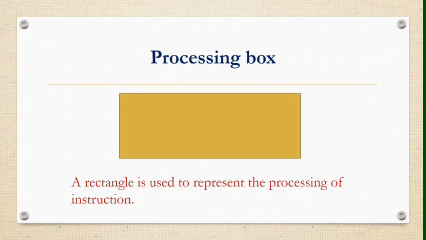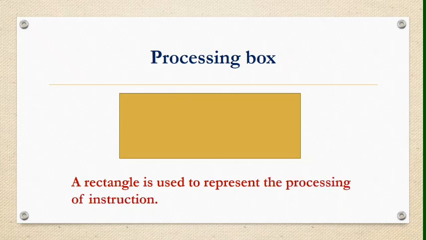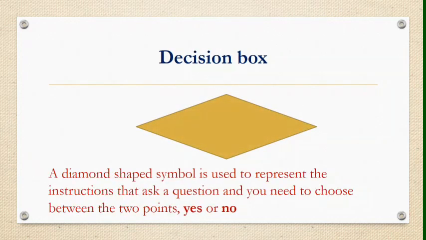Processing box. A rectangle is used to represent the processing of instruction. Means in programming, whatever processing we want to perform, for that purpose we use the rectangle. Decision box.